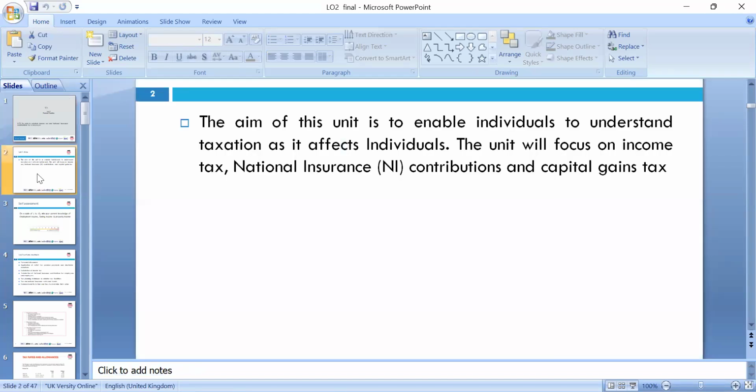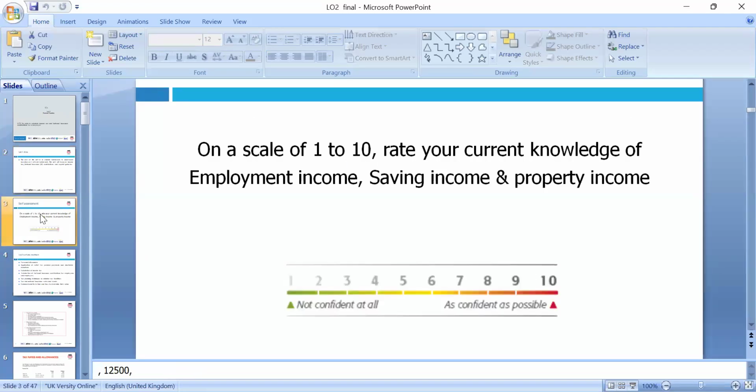During the last lesson, we discussed the taxation system. We discussed tax planning and tax avoidance, and that tax planning is legal. Today's lesson key focus will be NI, capital gains, and income tax. That will all be covered in our discussion. If you have any questions during the lesson, feel free to always ask and we'll go through them.